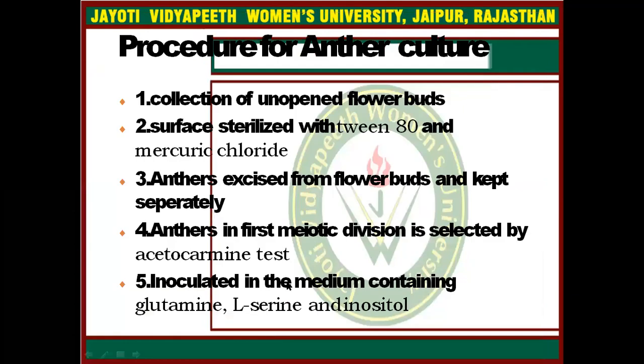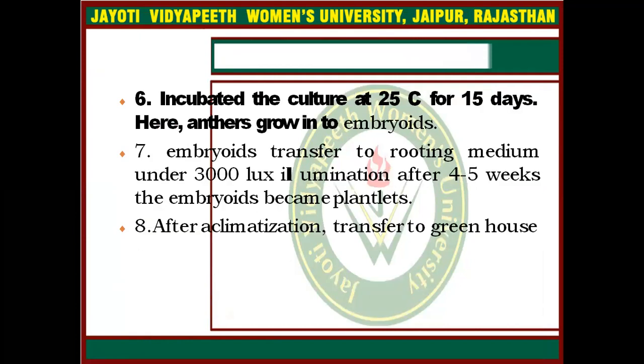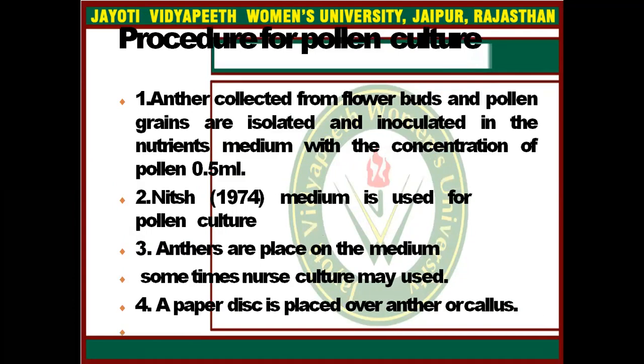The procedure of anther culture is collection of unopened flower buds, surface sterilization, and anthers are excised from flower buds and kept separately. Anthers in first meiotic division are selected by acetocarmine test and inoculated into the medium, and the culture is incubated further. Embryos are transferred to the rooting medium, and after acclimatization transferred to the greenhouse.